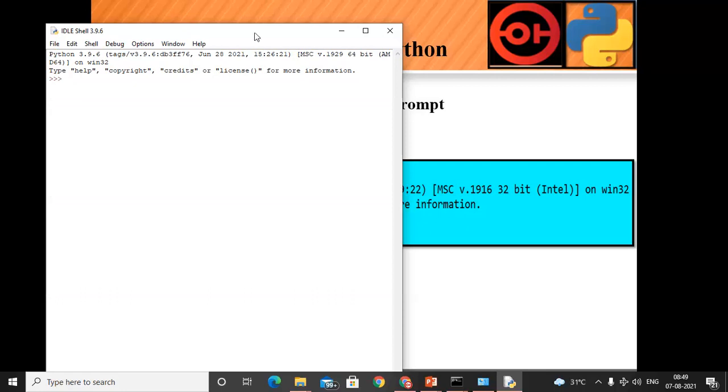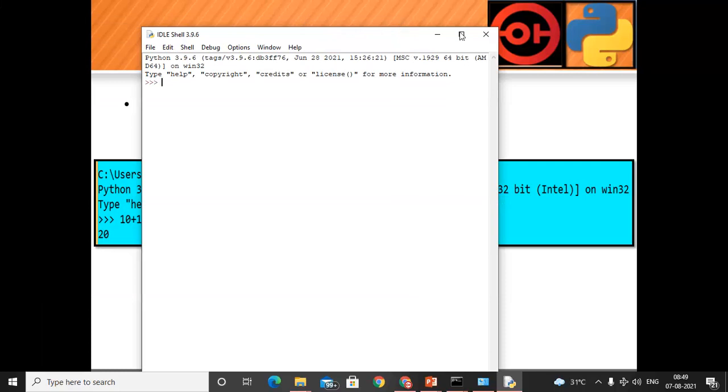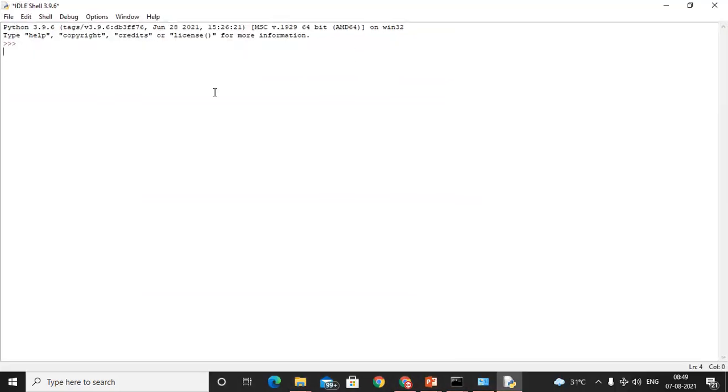See, command prompt तो देखा. So ये एक option है हमारे पास where we can execute the Python programs. So like print. Like in the terminal, here we get the output: welcome to Python. Even we can do x equals 10, y equals 20, c equals x plus y.